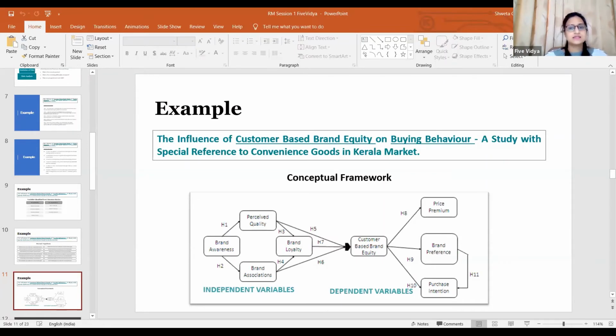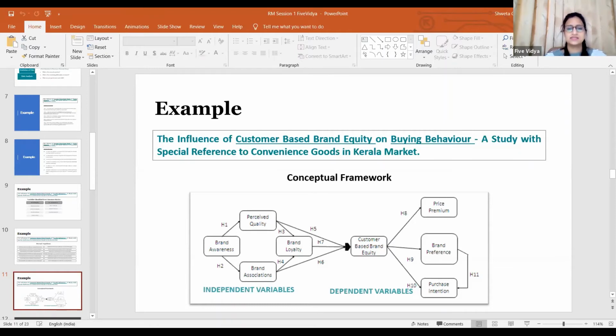A lot of scholars come up with the conceptual framework and the hypothesis once the questionnaire is developed. But obviously that is going to create a problem, because in that case your questionnaire, your hypothesis, and your conceptual framework will not be in sync. What is required is synchronization.